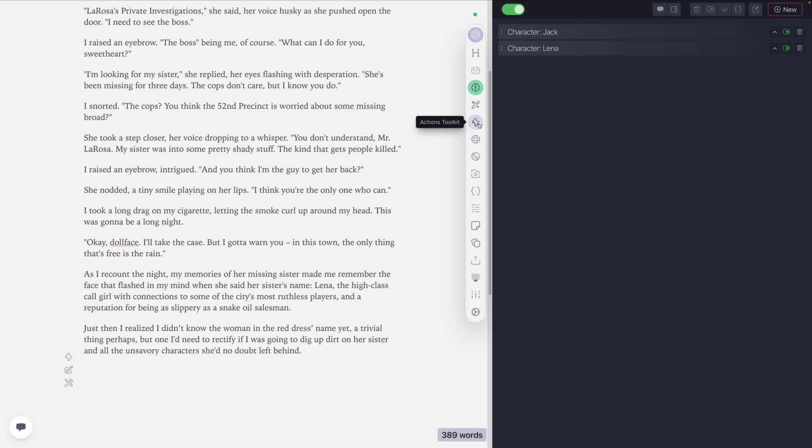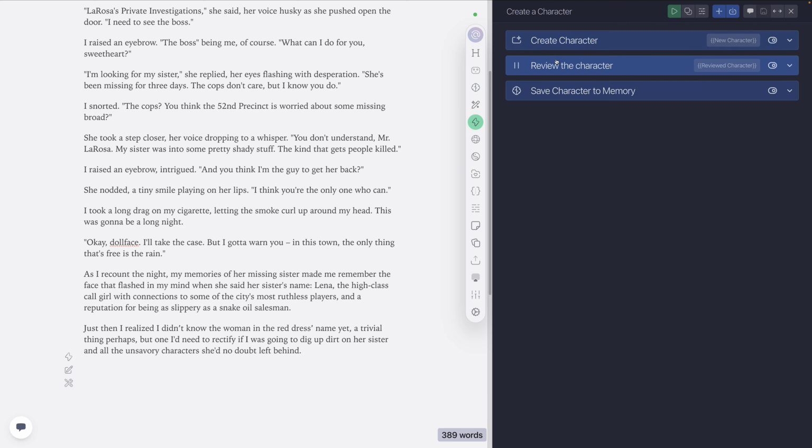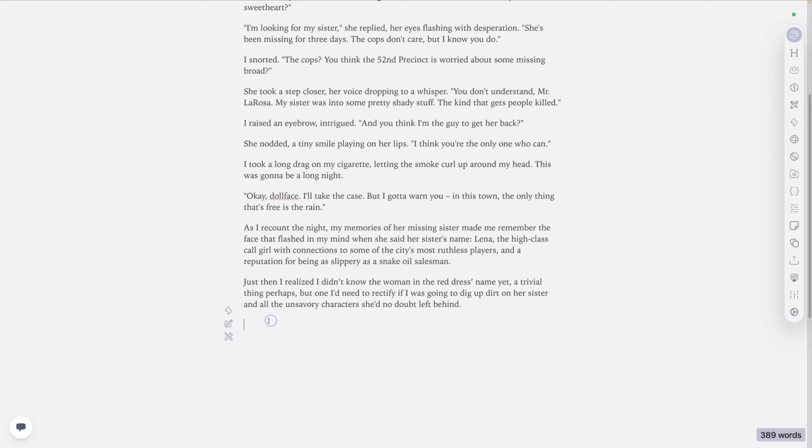Then we have actions. Actions give you the ability to build tools for yourself. As you saw in here, I've got the create a character action. It's become a tool that I can use to extract characters out of the content as I write it. That's really quite powerful. I'm going to show you one more here real quick. I'm going to come down here and just click in this empty space, and I'm going to click ways forward.